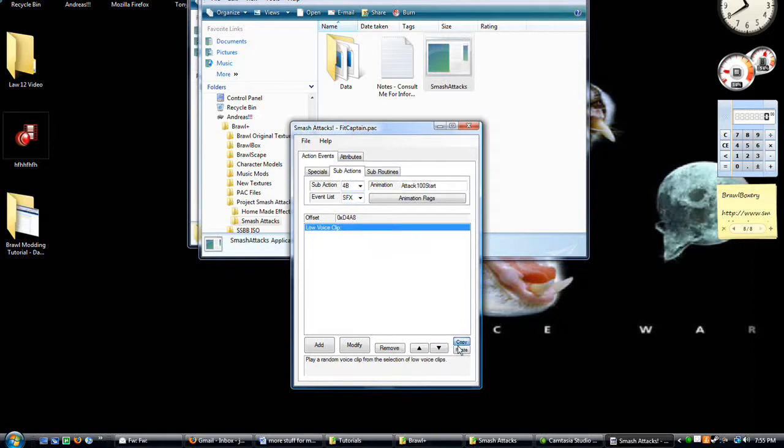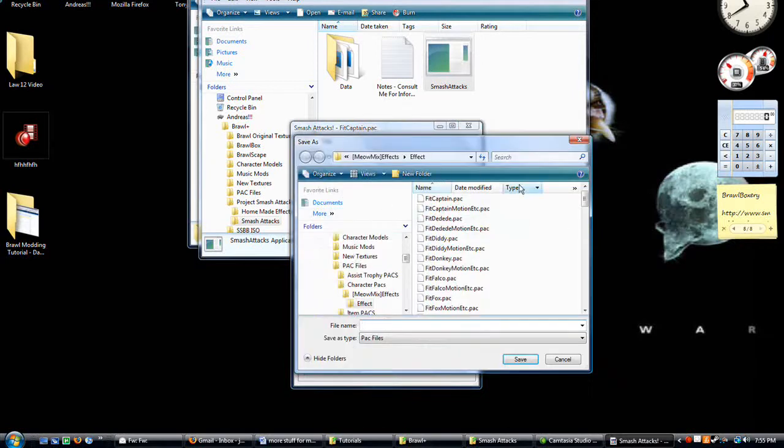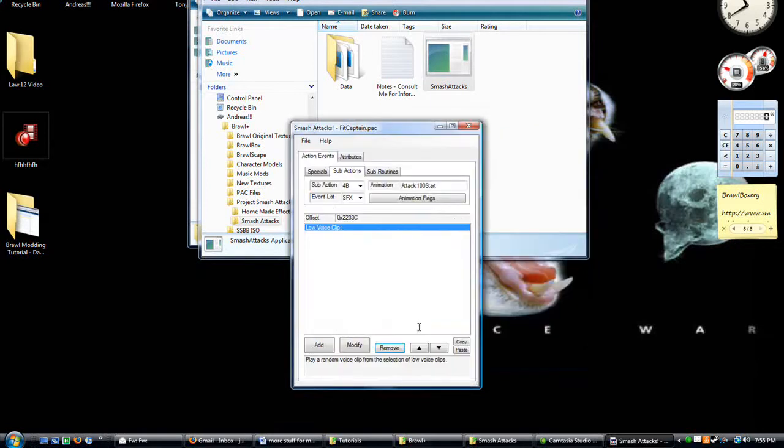Anyway. So yeah, that's all you have to do. It's that sound effect 53. Save this file, like fit captain HYESSS.pack. That sound effect again is sound effect 53.